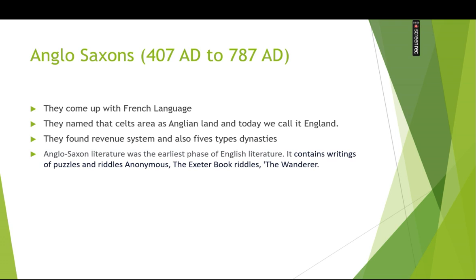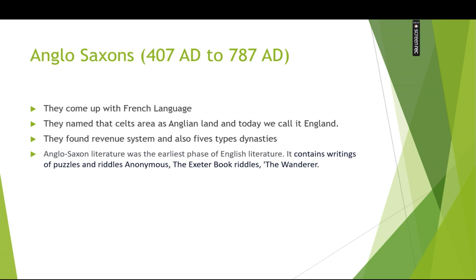What happened was that they came to that area and renamed it from the Anglo-Saxon area to England, and today we call it England. The Angle land came to be called England. They founded five dynasties there in order to maintain their revenue system. Even the revenue system that you see today is entirely structured on theirs.